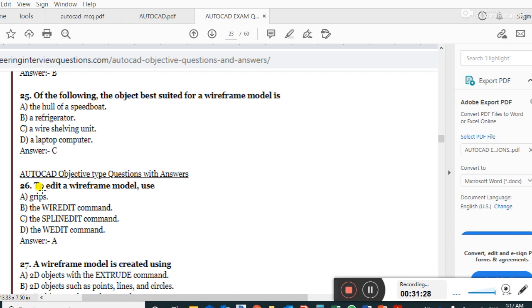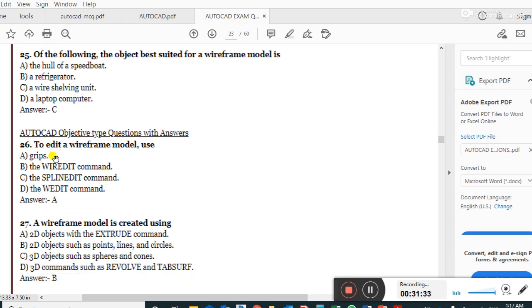AutoCAD objective type questions with answers. These are the next section. To edit a wireframe model, use grips. Very important question, guys. To edit a wireframe model, use grips.